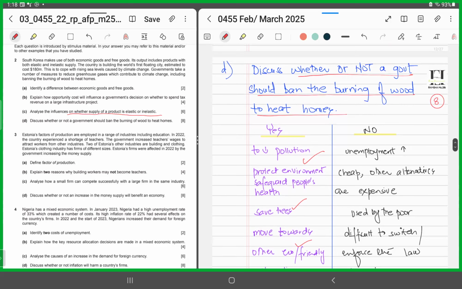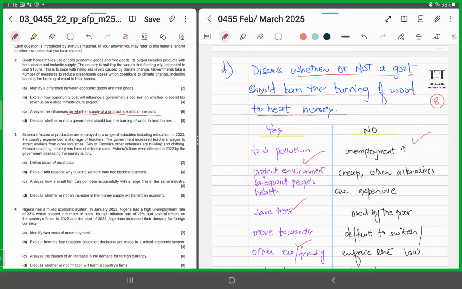However, you could say that no, a complete ban on the usage of wood to heat homes could create unemployment for those who are associated with these industries. People who are employed in these industries would be facing unemployment, and those who are already at the poverty level, it's been seen that wood is used to heat homes by those who are poverty stricken, who have a low income level. So if you put a ban on the consumption of wood in order to heat homes.